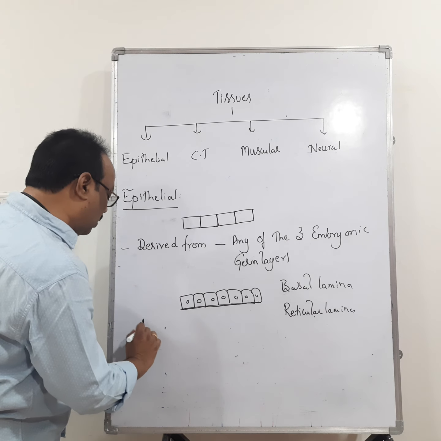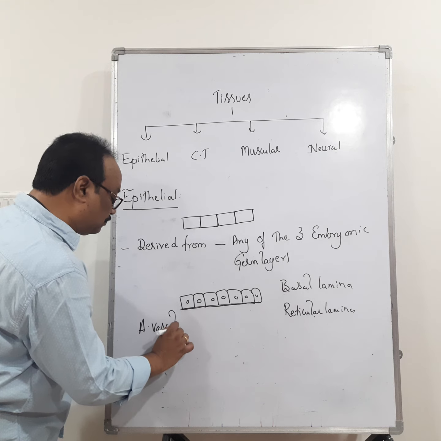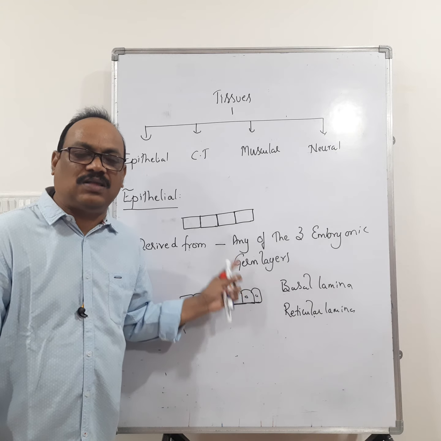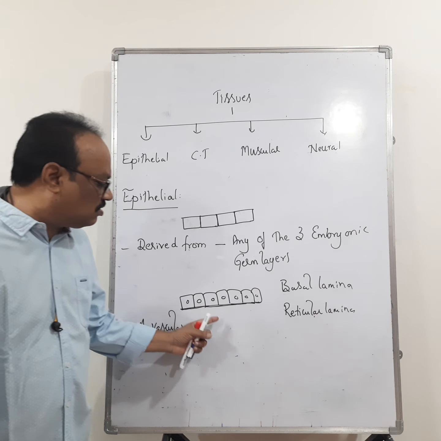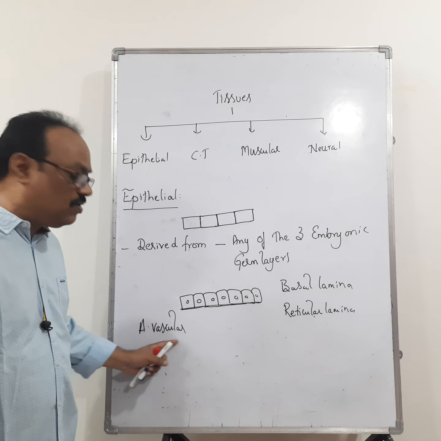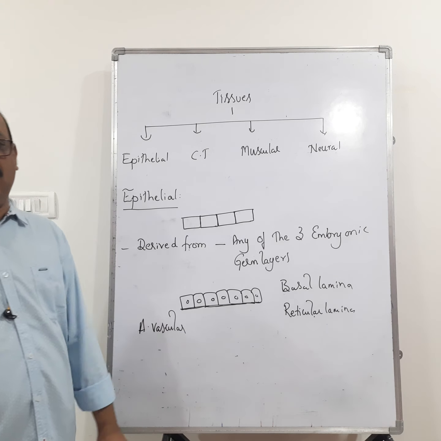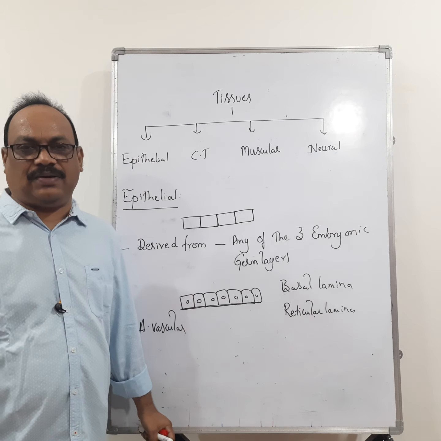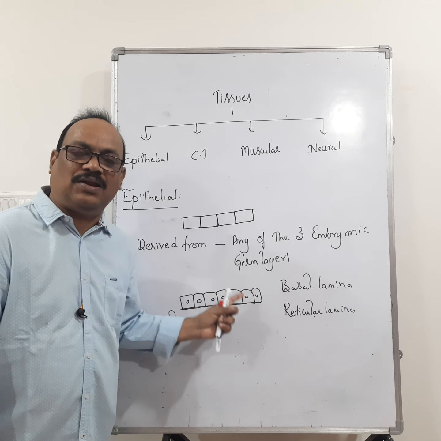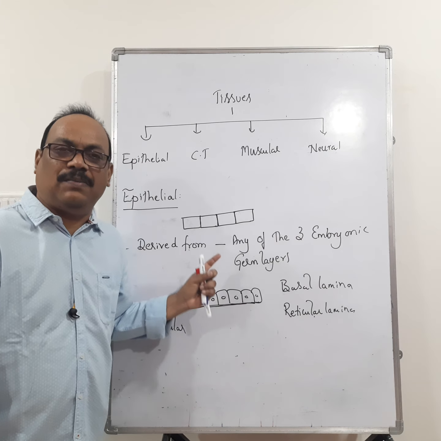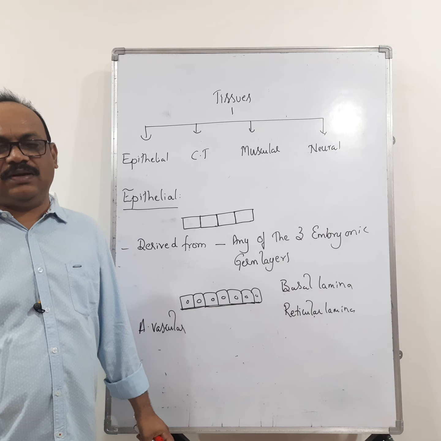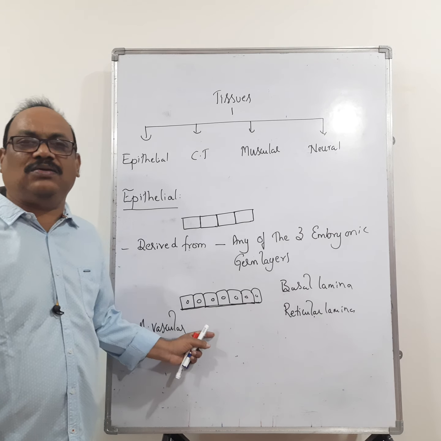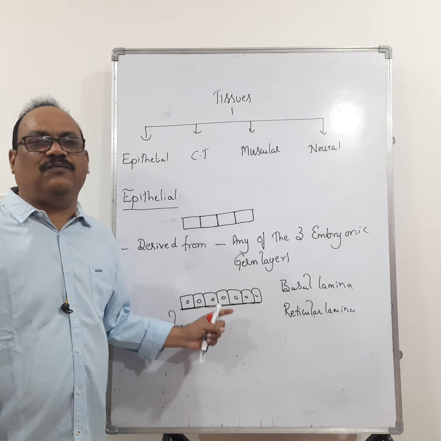And epithelial tissues are avascular. Very important word: avascular. That means the epithelial tissues are not supplied with blood vessels. So the blood vessels are absent. Wherever you get the word vascular, it relates to the blood vessels. When the blood supply is absent, how do they get nourishment? The epithelial tissues get their nourishment from the underlying connective tissues by a process called diffusion.